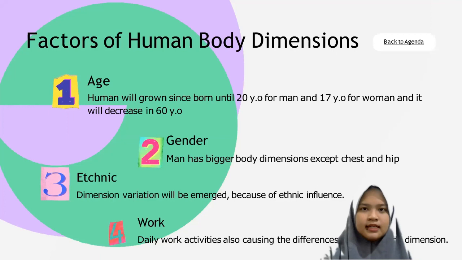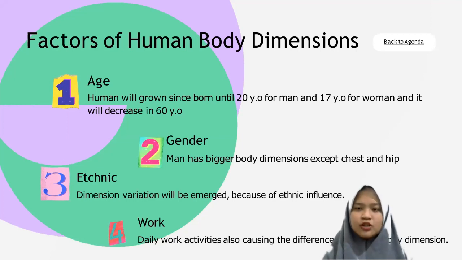Next are the factors of human body dimension. The body dimension can be different because of some factors. The first is age. Humans will grow from birth until 20 years old for men and 70 years old for women, and it will decrease afterwards.